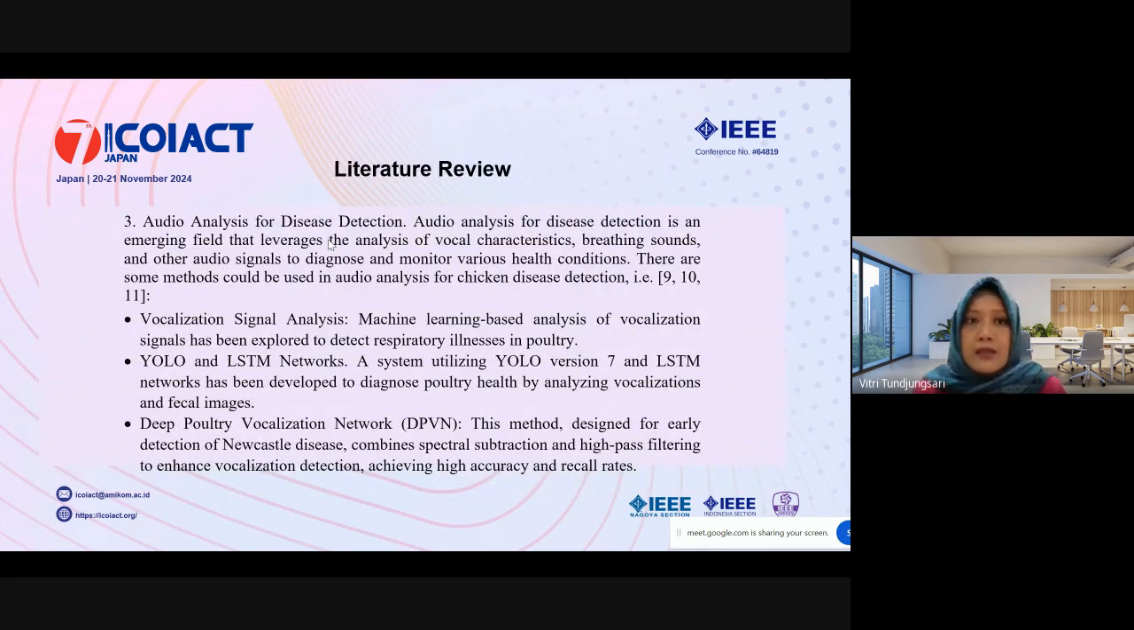And the third technique often used for chicken disease detection is audio analysis for disease detection. This detection uses analysis of vocal characteristics, breathing sounds, and other audio signals to diagnose and monitor various health conditions. There are some methods that could be used in audio analysis for chicken disease detection, for example, from ROC and Deep Poultry Vocalization Network.